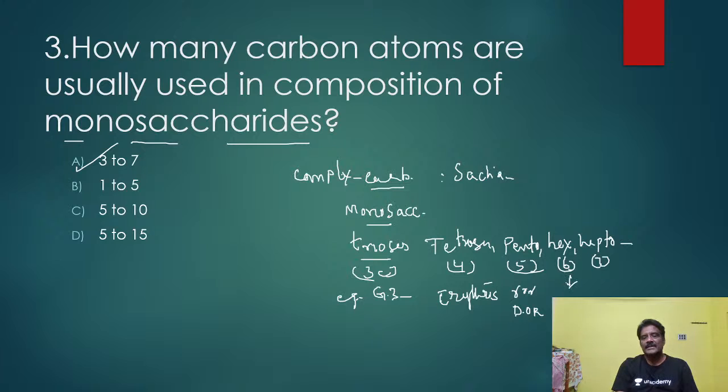And hexo means here 6, glucose. And here hepto means 7. That is pseudoheptulose. So like that, depending on the number of carbons, monosaccharides are classified as trioses, tetroses, pentoses, hexoses, heptoses. Okay, 3 to 7 carbons. Here up to 7 I gave you. Okay, this is the right answer.